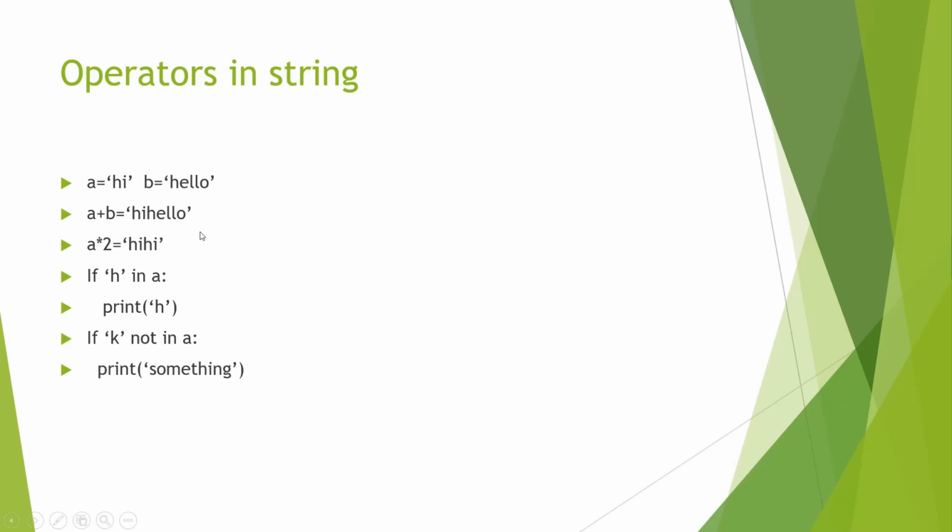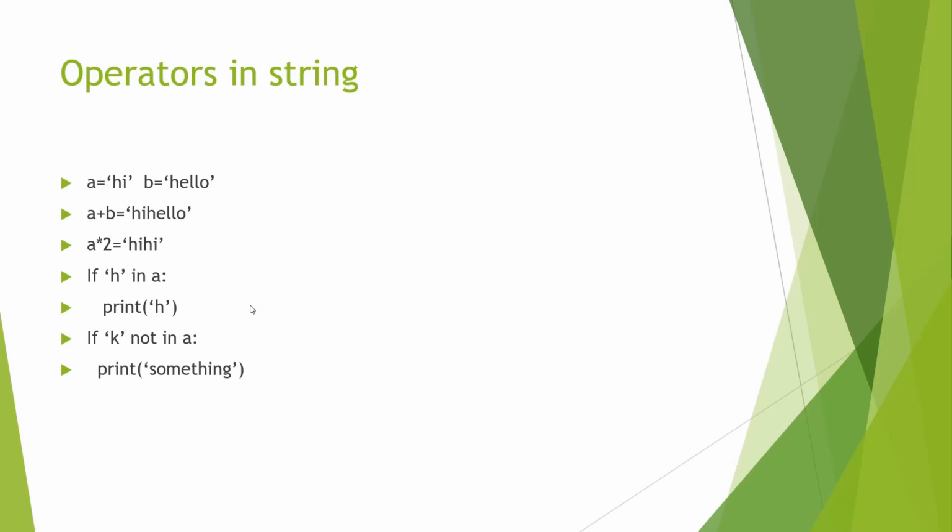Okay. Now other important thing is, when we do these kind of changes or we do any kind of calculation on a string, the original string that is stored will not change. A new string will be created. So when we go A multiply 2, we see hi and hi, but the actual value within the A will be hi. It will not become hihi. It will just stay one hi. Now similar thing here, when we go A plus B, it gives us hi and hello, but the actual value within A will be hi and B will be hello. It will not change the actual value. And then the in operator.